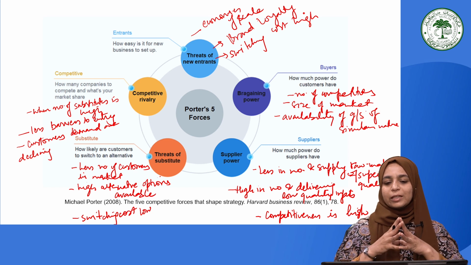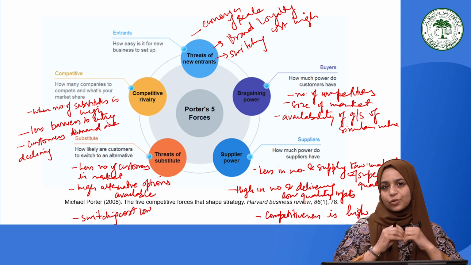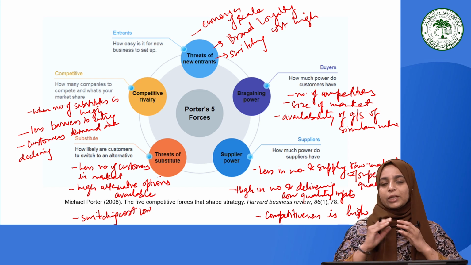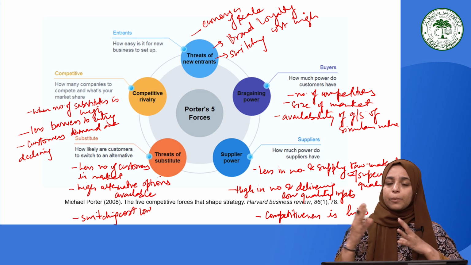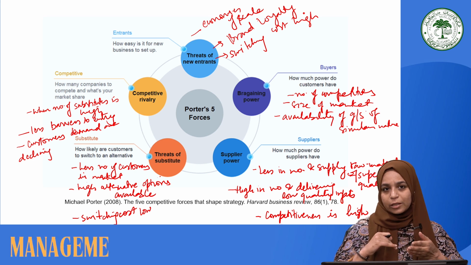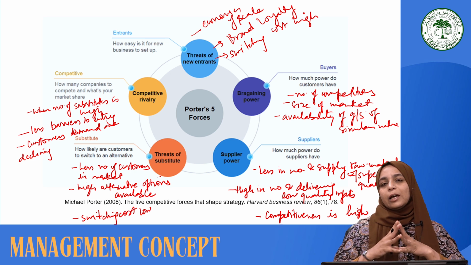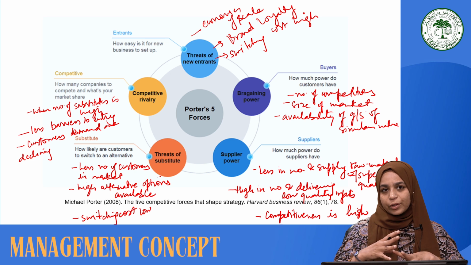So we could say that these 5 forces will help us to get an idea of how attractive an industry is and what is the nature of competition that exists in a market. Moreover, the barriers to entry will help us to get an idea of how easy it is to enter into a market. So the rivals and the competitors who are hoping to enter into the market have to understand and read the nature of the regulations and the barriers to entry.